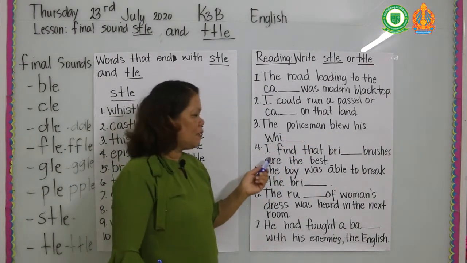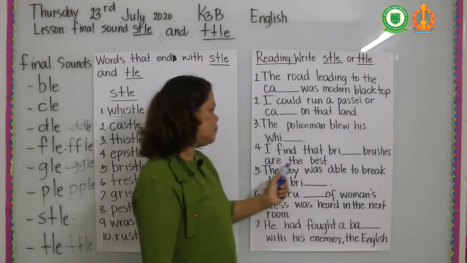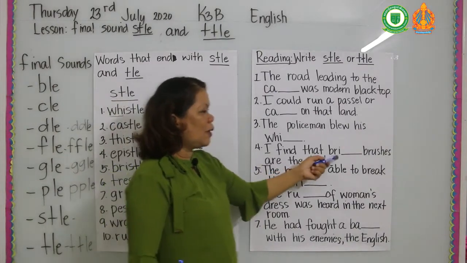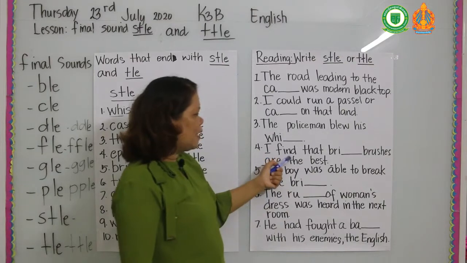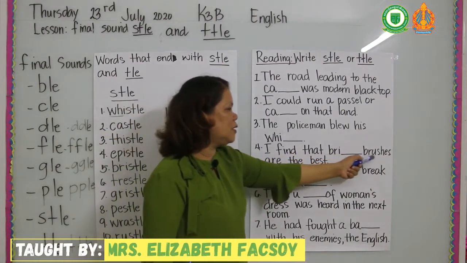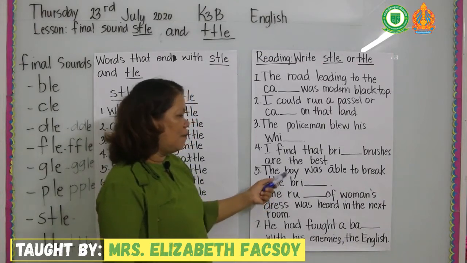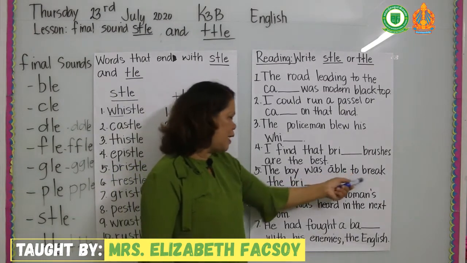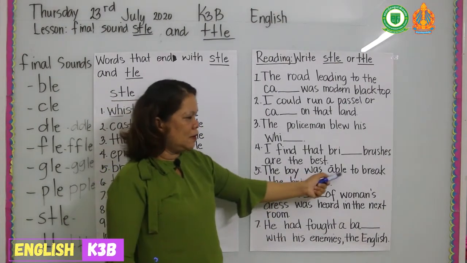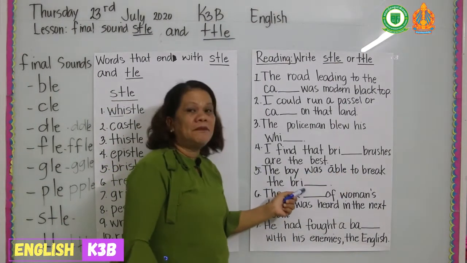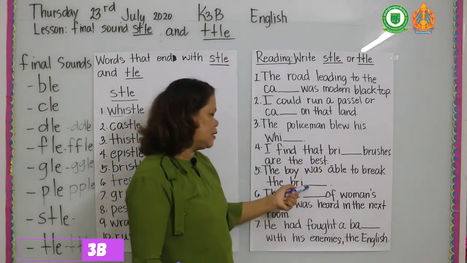Number 4, I find that bristle brushes are the best. This one is bristle. Bristle. I find that bristle brushes are the best. Number 5, the boy was able to break the brittle. The boy was able to break the brittle. This one is bristle and this is brittle.